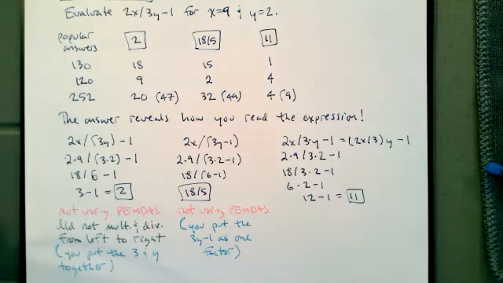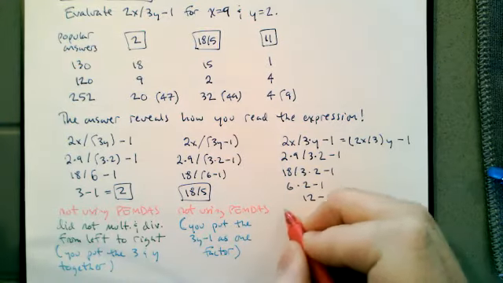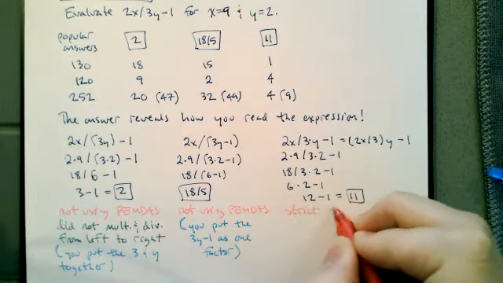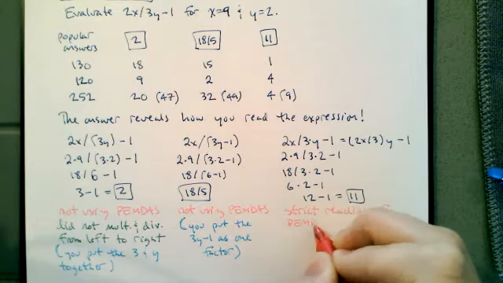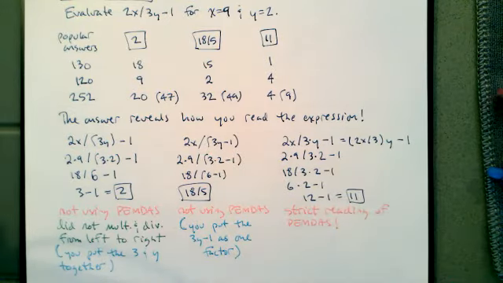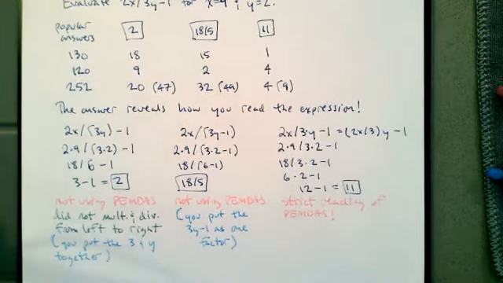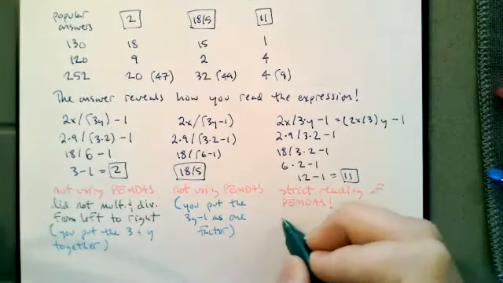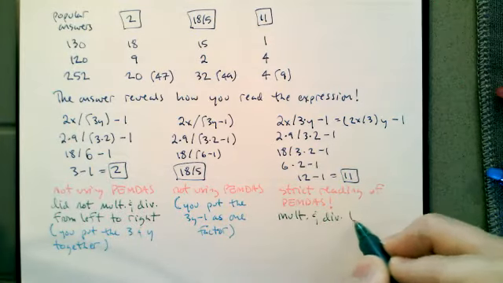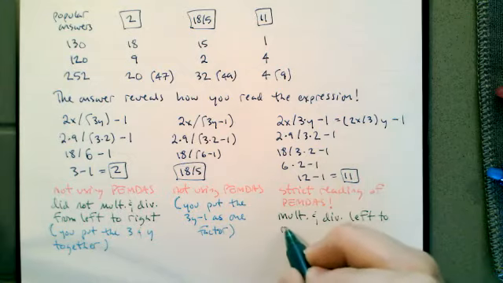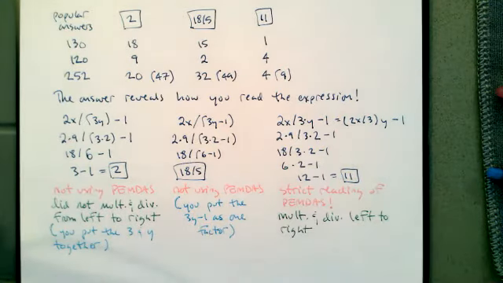So this is a strict reading of PEMDAS, because you did multiplication and division left to right, and 3y means multiplication.